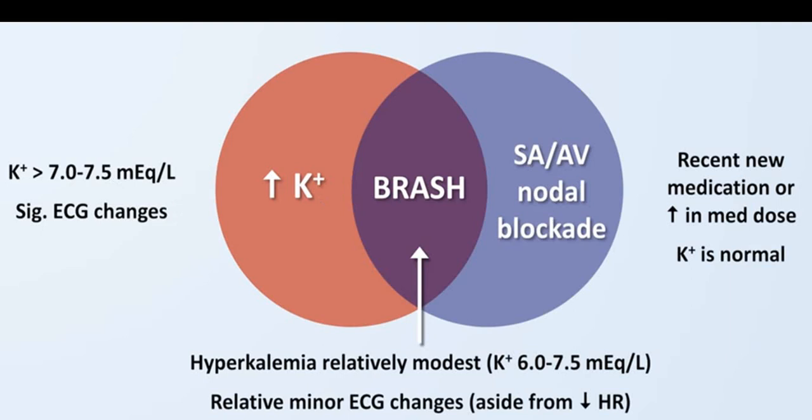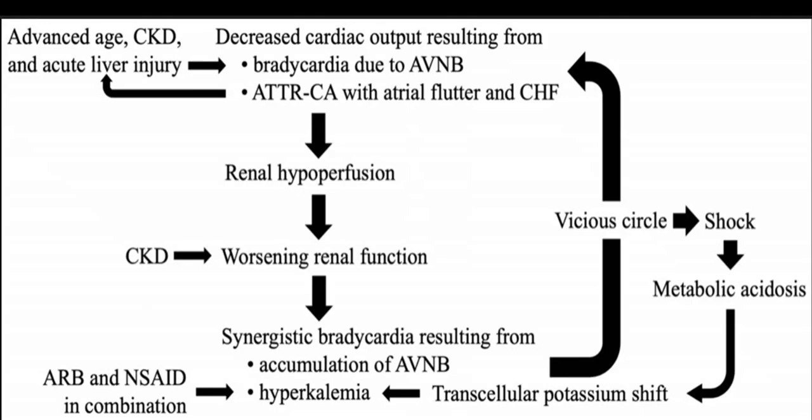And then together they will give rise to hypotension, hypoperfusion, and further aggravation of renal failure. And renal failure will give rise to two things: hyperkalemia as well as increased level of medication in blood, and that will give rise to toxic effects. So all this becomes a vicious cycle, and this can be seen by elevated level of potassium in blood, and ECG changes will be seen in the electrocardiogram.